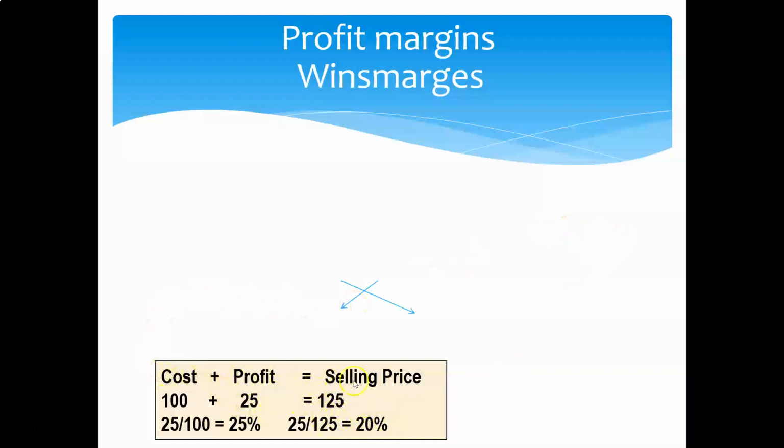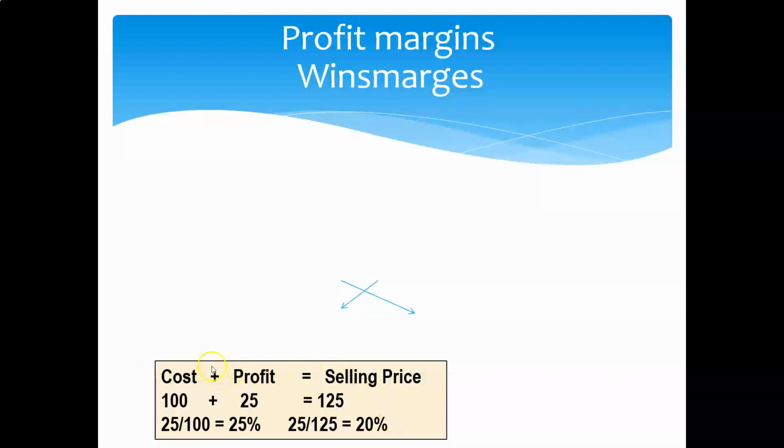So if you are in doubt at all, and we start working with profit margins or profits on selling prices, percentages, then write yourself this little formula: cost plus profit equals selling price. Let's say there's a special sale and we drop our selling price by 10%. What is our new selling price then? Well, 125 less 12.5, which is 10% of 125, is 112.5. What is cost? Guys, if I bought the item at 100 Rand, I cannot change it. I paid 100 Rand. So what changed? My profit percentage has changed.